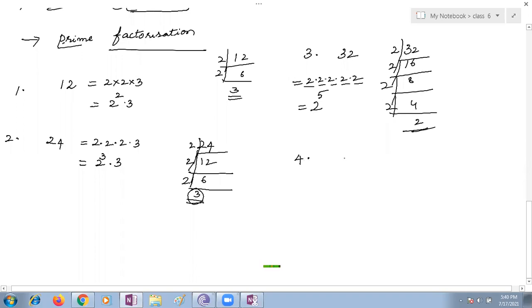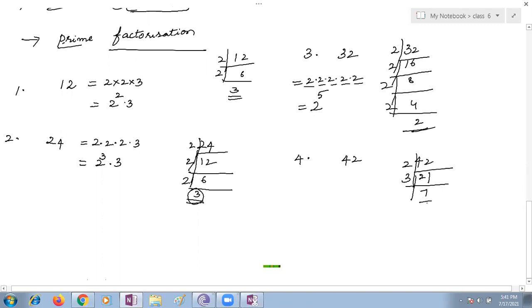Now, Drona, please respond. 42. Can you tell the prime factors for 42? Ma'am, it's divisible by 2. Very good. So half of 42 is? Ma'am, 21. Very good. Drona, which table is 21 divisible by? 3, ma'am. 3 times how many is 21? 7, ma'am. 3 sevens are 21, ma'am.